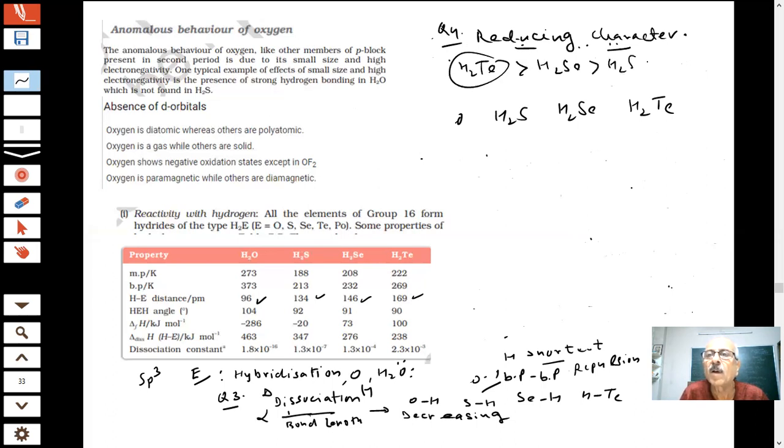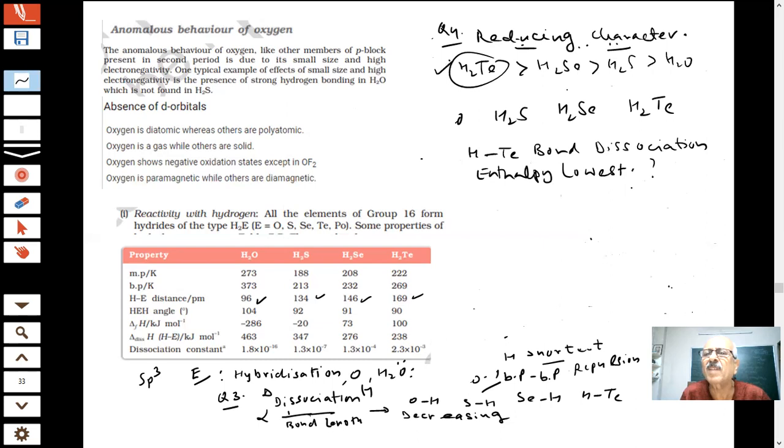H2Te is the most reducing because, sir, as we go down the group, bond dissociation enthalpy decreases, so it is easier to release the proton, and hence the element's reducing tendency also increases. The H-Te bond dissociation enthalpy is lowest because the size is increasing down the group.